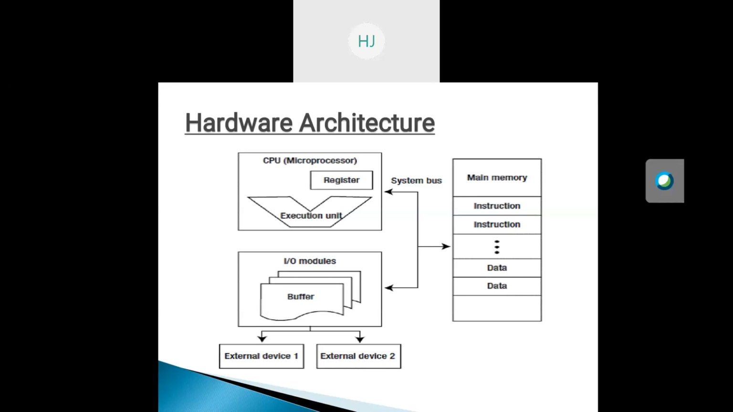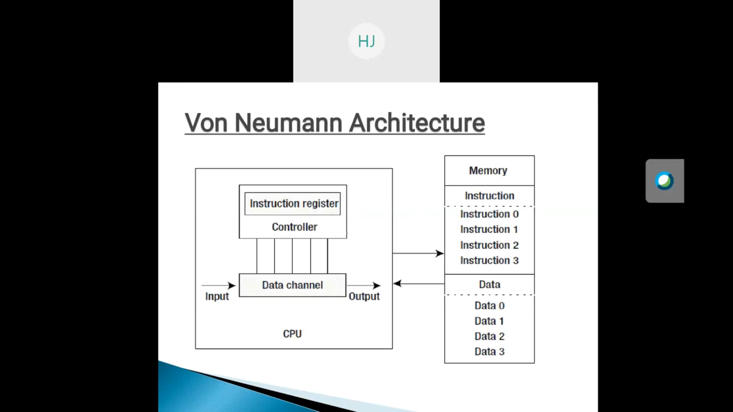There are basically two types of architectures that apply to the embedded system. One is the von Neumann architecture, and the second one is the Harvard architecture. First one is the Neumann architecture, which we can see in the figure.